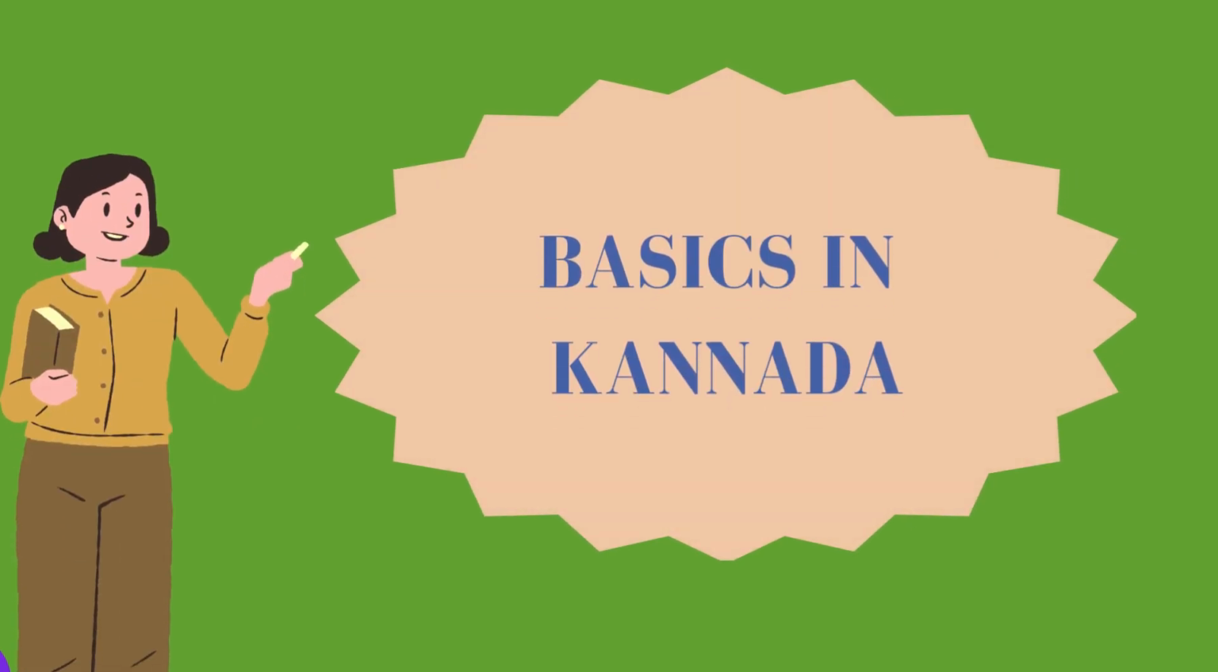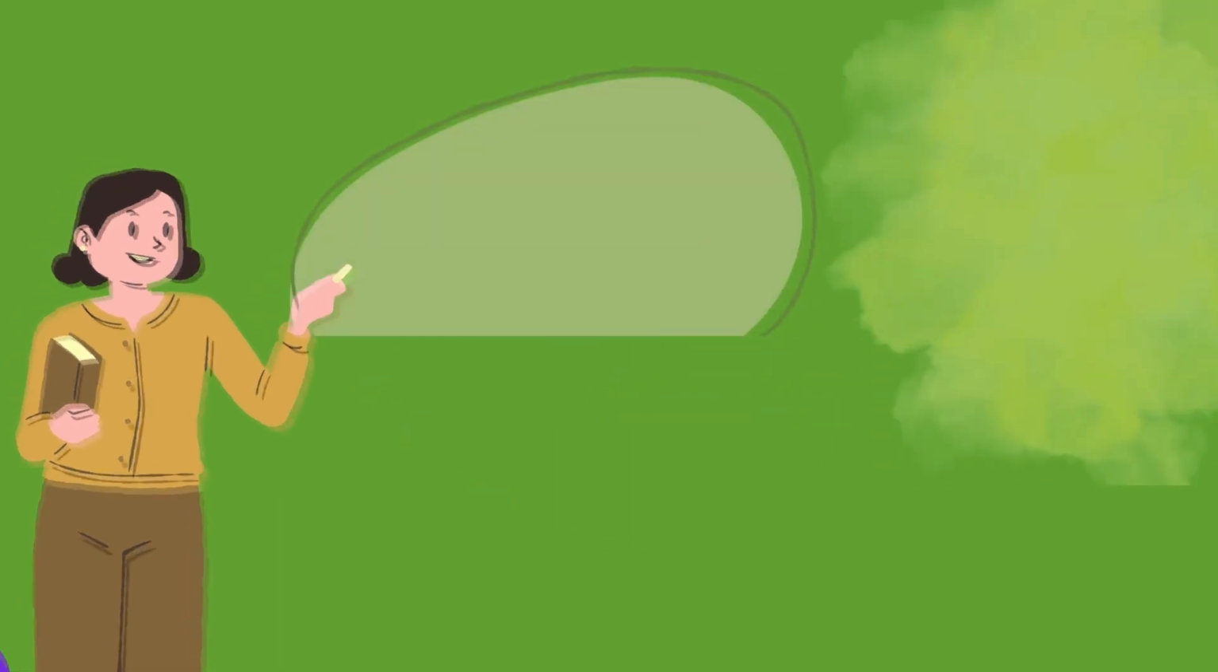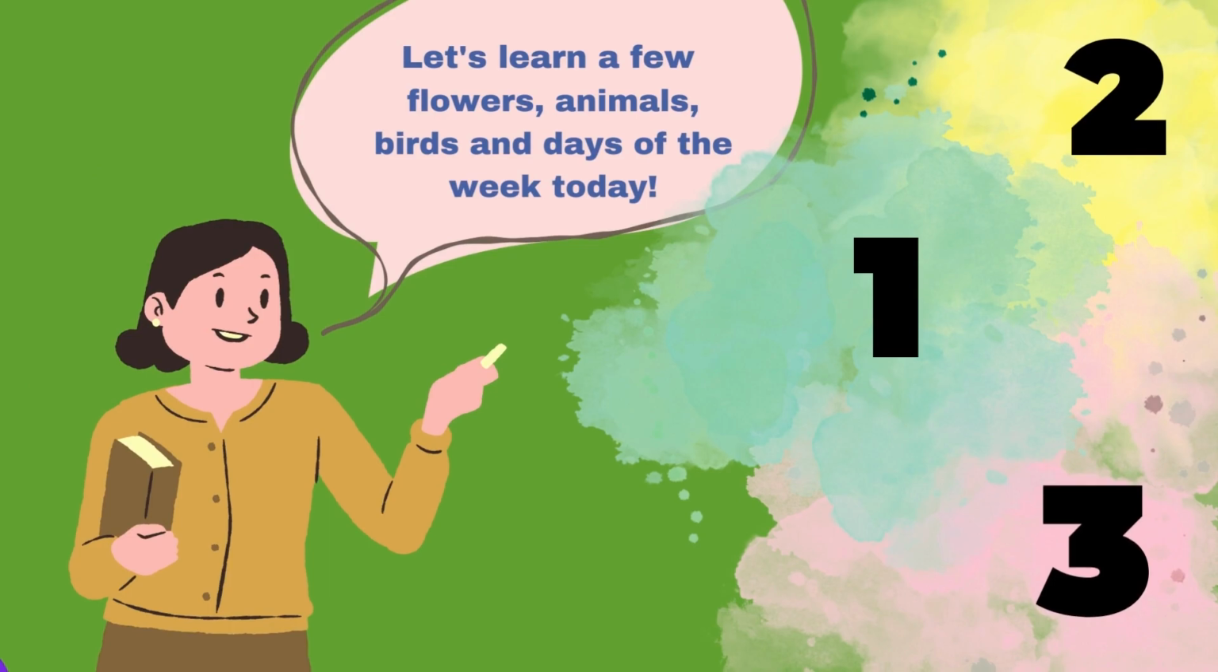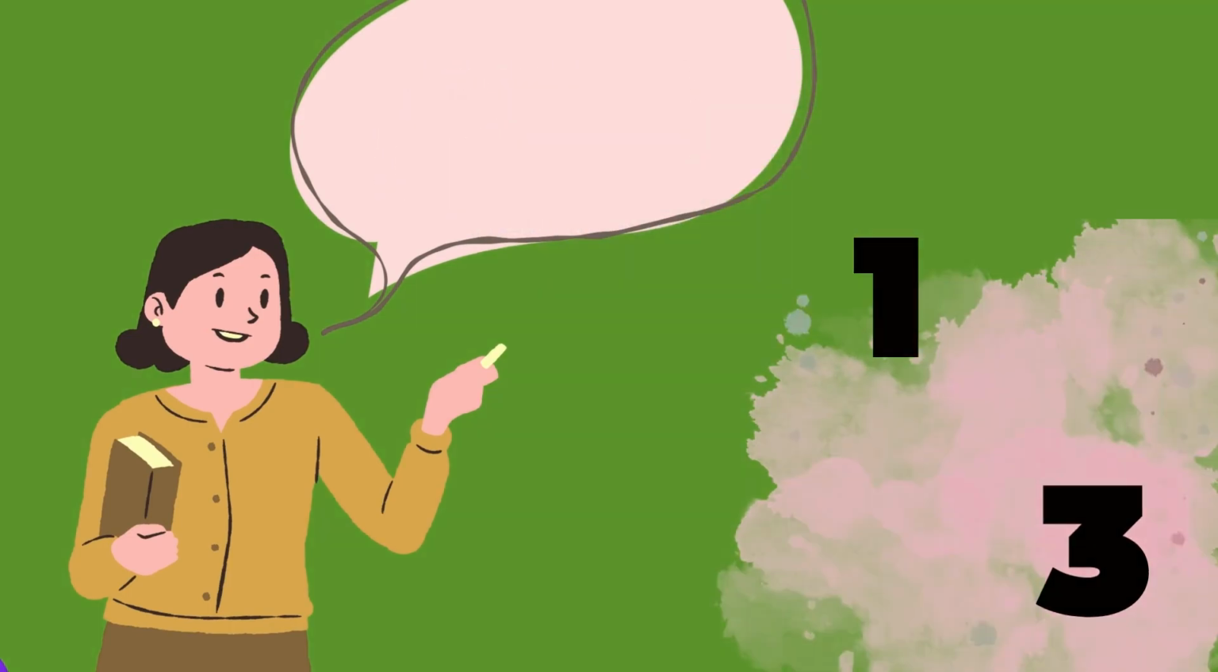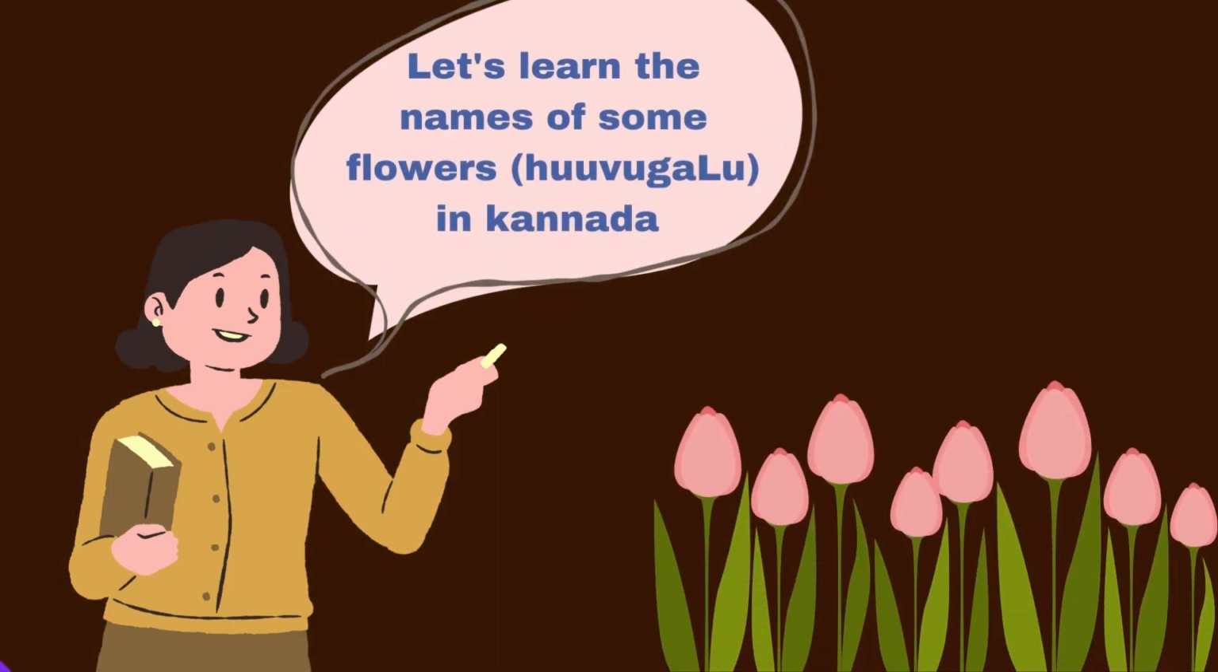In today's video, we will be learning the basics of the language Kannada. Let us learn a few flowers, animals, birds, and days of the week. First, we will go about learning the names of some flowers in Kannada. Now, what are flowers called in Kannada? They are called hoovugalu. Hoovugalu.